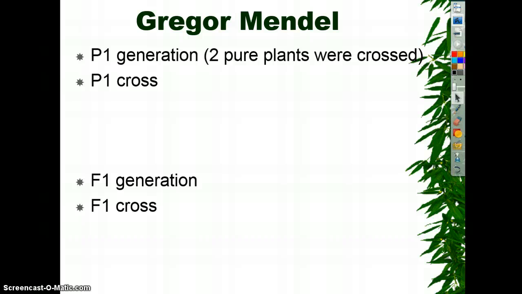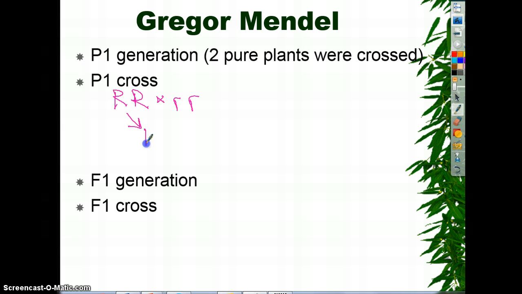Okay, so again, we're going to do just a quick review. His P1 generation, they were pure, so he did what was known as a P1 cross. So this would be the P1 cross. Pure tall, crossed with pure short. No matter what you get, the only thing that parent can give to his child is a big R. The only thing that parent can give to its child is a little r. We're using the trait of seed shape, round versus wrinkled. This child would be round.